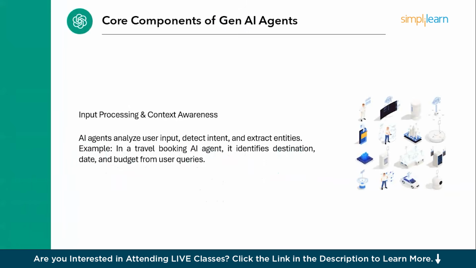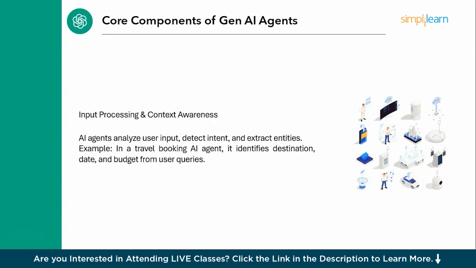Starting with the first step, input processing and context awareness. AI agents analyze user input, detect intent, and extract entities. For example, in a travel booking AI agent, it identifies destination, date, and budget from user queries. Just like the example we discussed before, right? You provide point A and point B, the best time for you to fly, and the best number of hours that you focus on flying, and lastly, the destination, right? All these things will be evaluated in real time. The cost, the number of hours, the flight, the options provided, the amenities provided on the flight, and all those things, and also budget as well. And based on that, they take a decision.